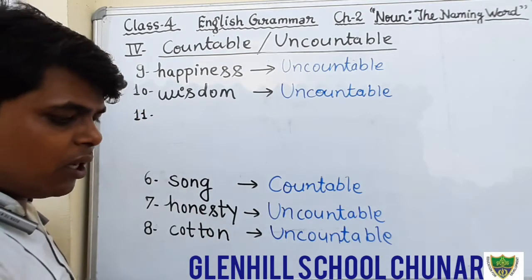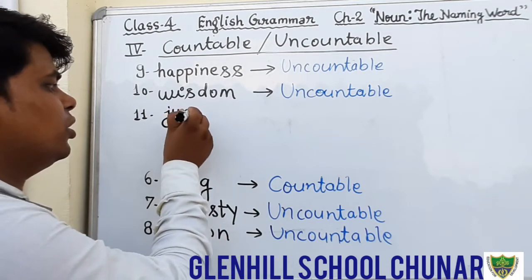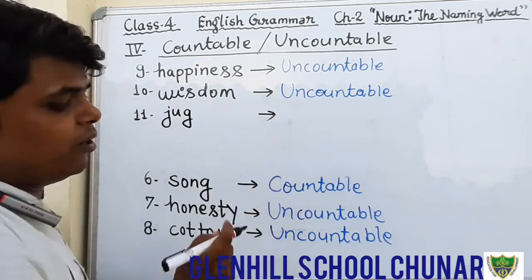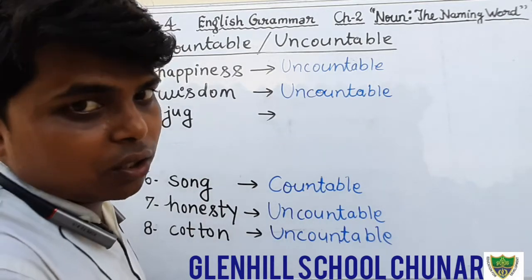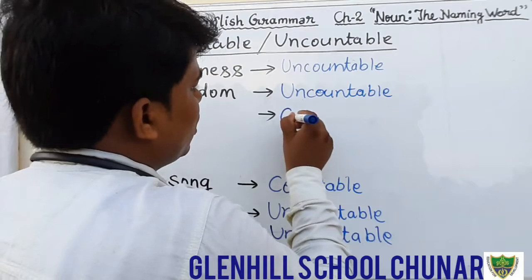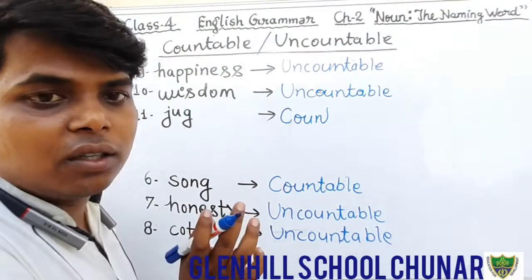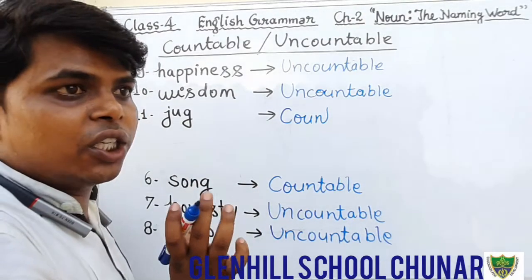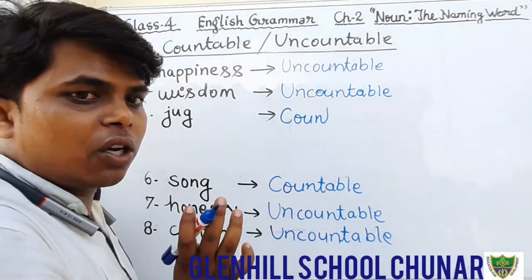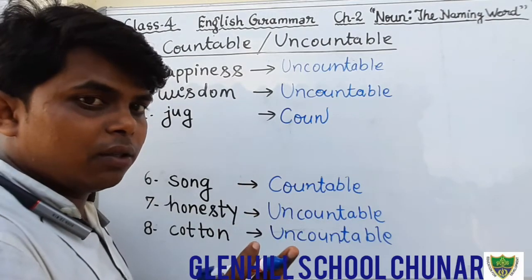Next question, question number 11. What is question number 11? Jug. Okay, we can count. Jug is a countable noun. So here we will write countable noun. Suppose that if it is written steel, steel is material noun. That is uncountable.